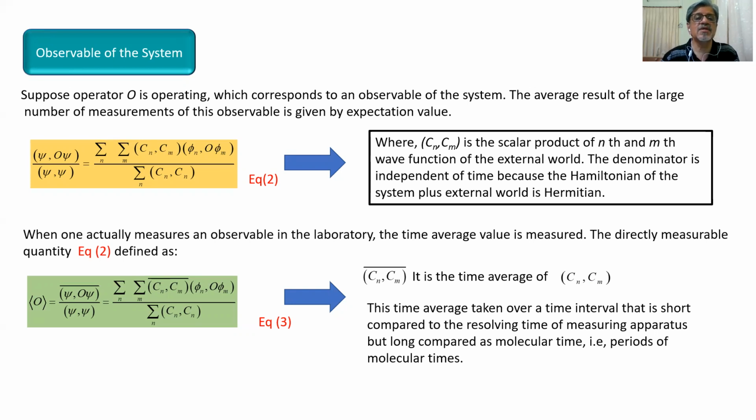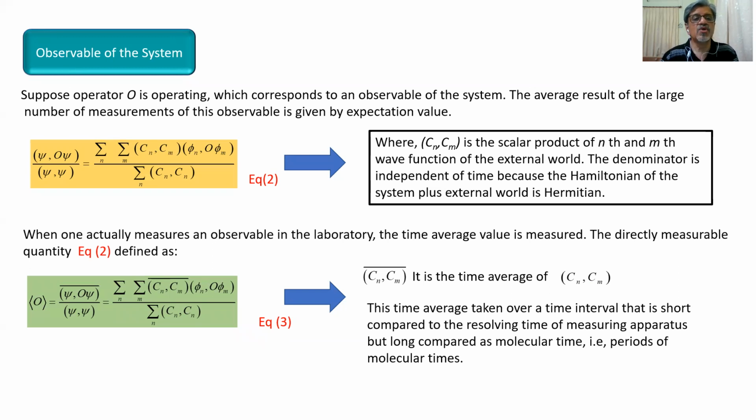Here Cn and Cm are the scalar product of the nth and mth wave function of the external world. And the denominator is independent of time because the Hamiltonian of the system plus external world is Hermitian. So the denominator is considered to be independent of time.